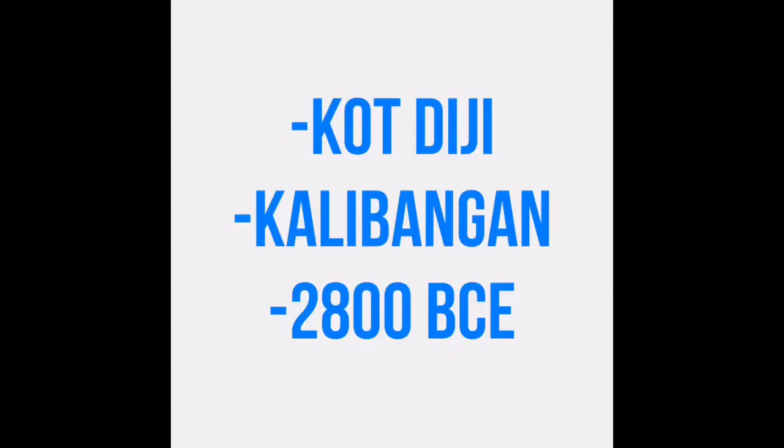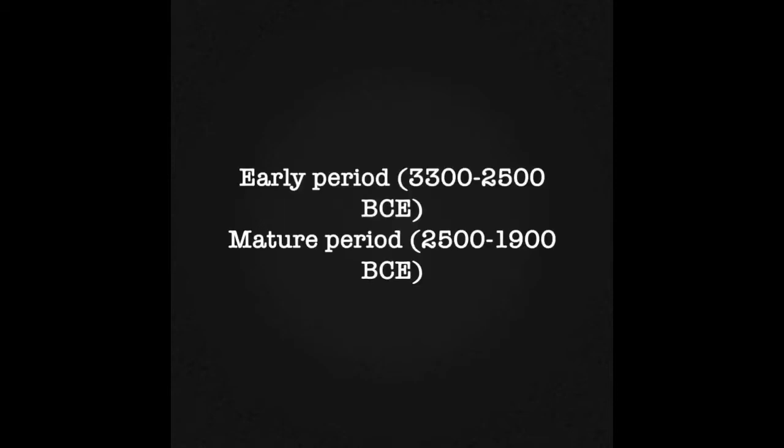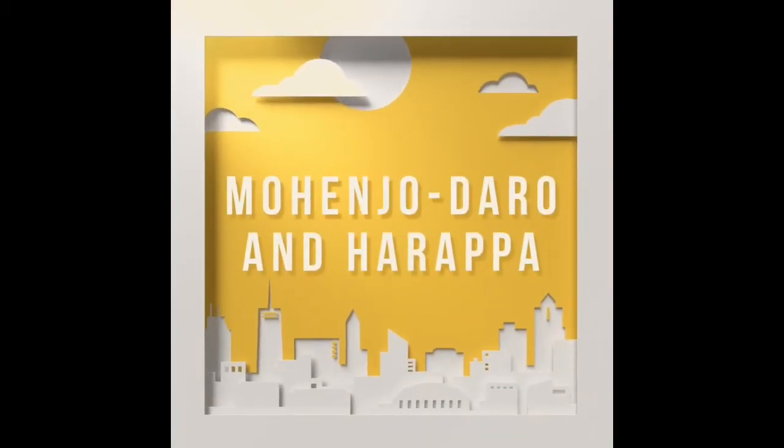Around 2800 BCE, more advanced settlements such as Kodiji and Kalibangan appear. Around 2600 BCE, the urbanization of cities marks the end of the early period of the Indus Valley Civilization. This also marks the beginning of the mature period of the Indus Valley Civilization. Around 2500 BCE, more advanced cities such as Mohenjo-daro and Harappa start to appear.